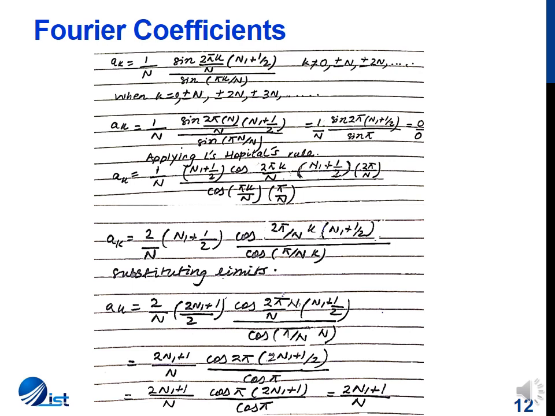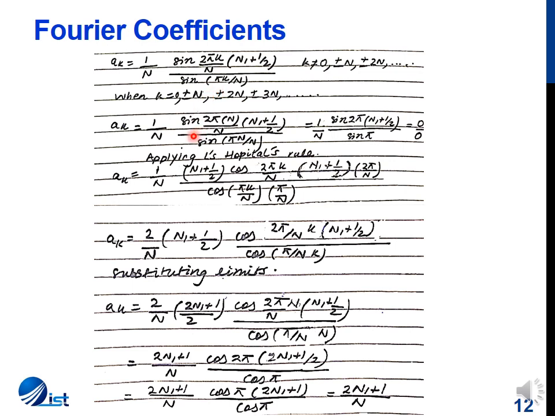Why does the need arise? When we substitute k is equal to 0, we have an expression of the form sine 0 by sine 0, which cannot be solved directly, and it must be solved by using L'Hopital rule.